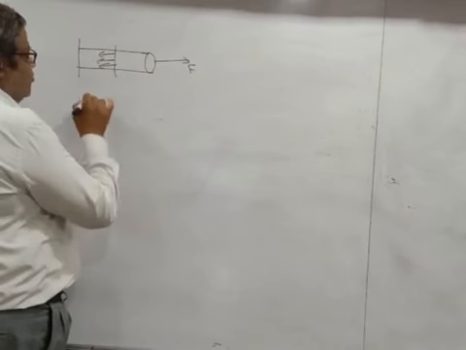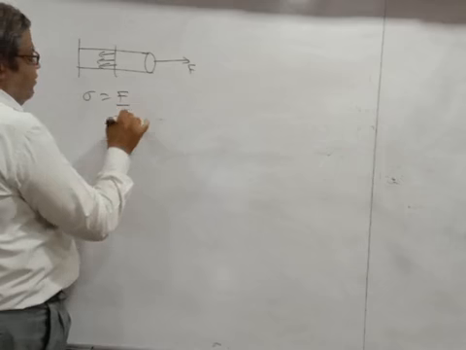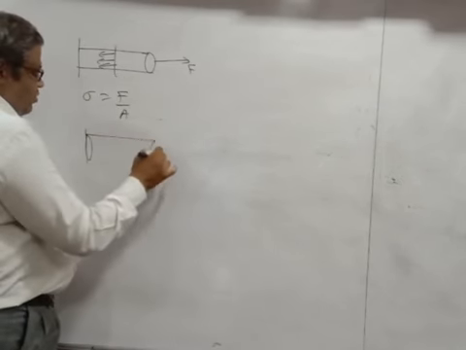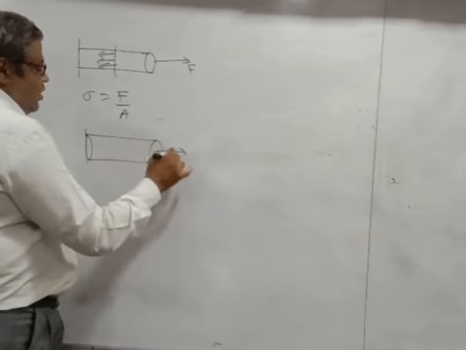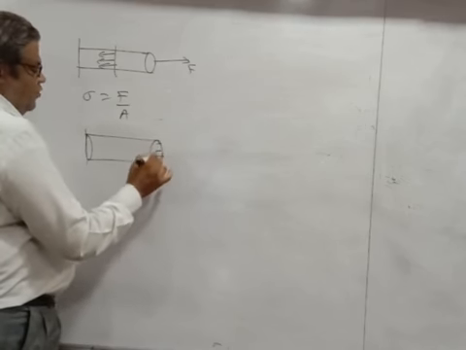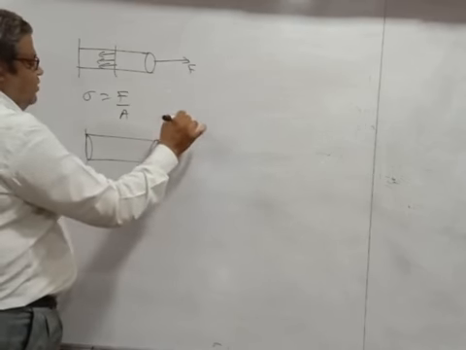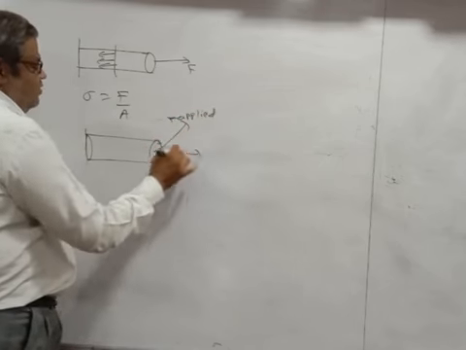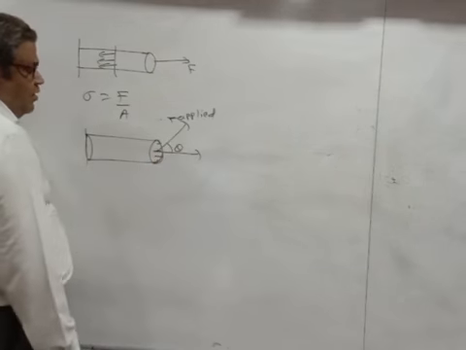So sigma is equal to F upon A. But what will happen if you apply the force in this direction, F applied, making an angle theta, like this?